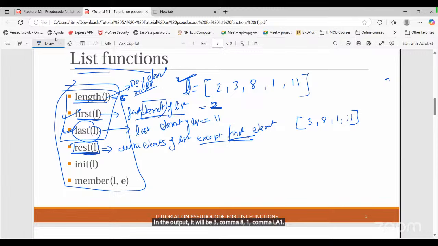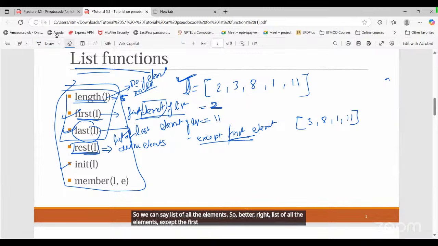So this will be a list. First and last is basically an element, a simple element. We don't need to put any bracket. But here rest and init will be all the elements of the list. So we can say list of all the elements. So better write list of all the elements except the first element here. That is basically rest of list.